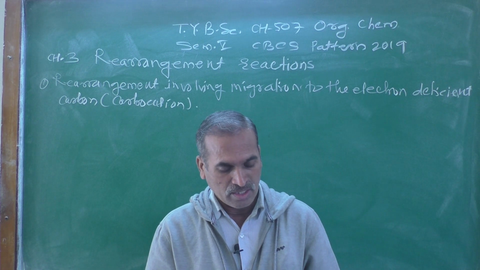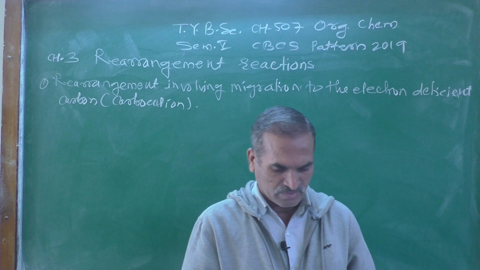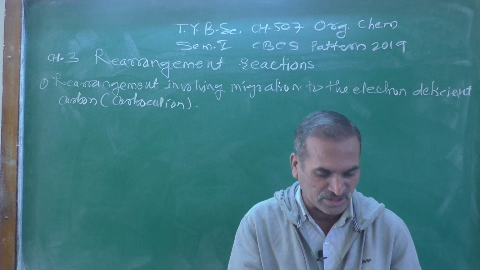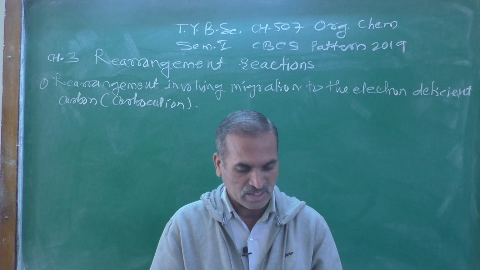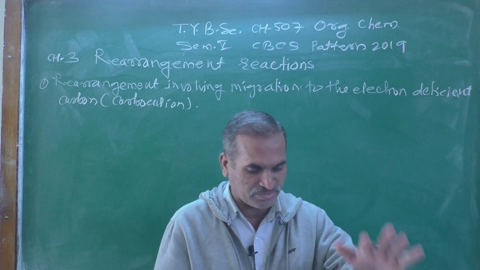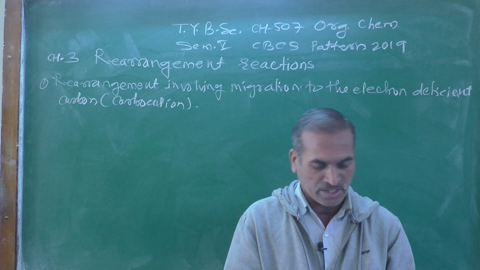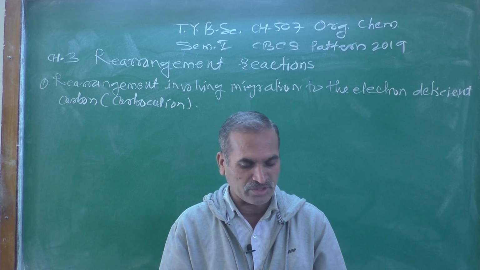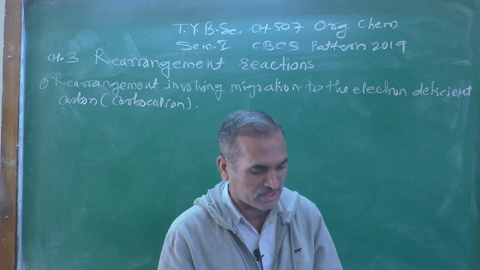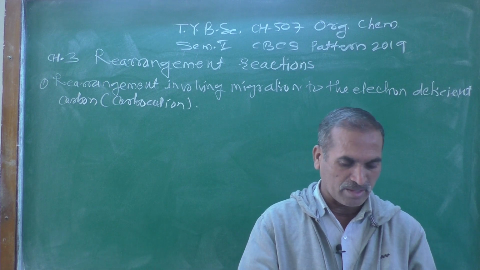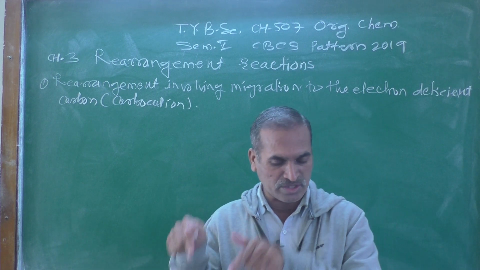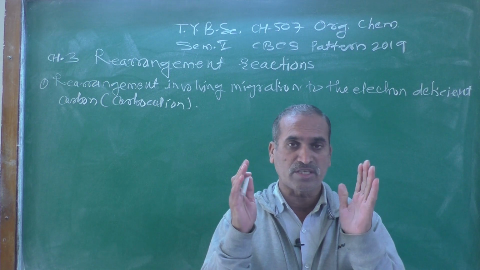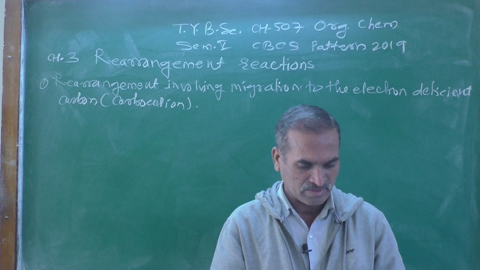Various reactions which lead to the formation of carbocation intermediate can be listed as follows. Number one, solvent induced substitution and elimination reactions, that is a solvolysis reaction.